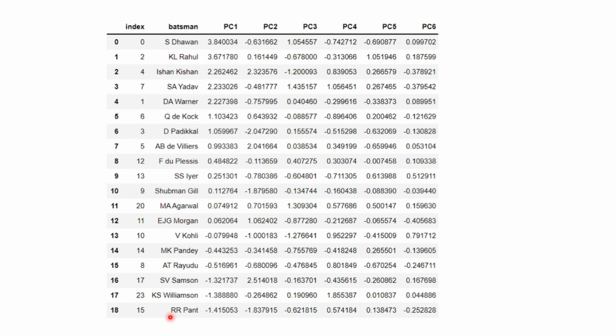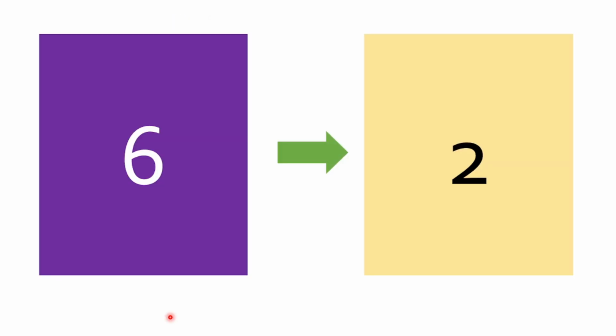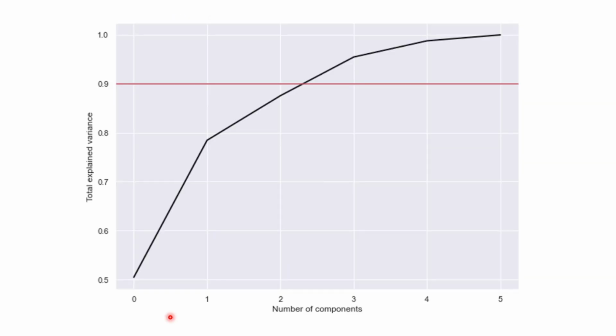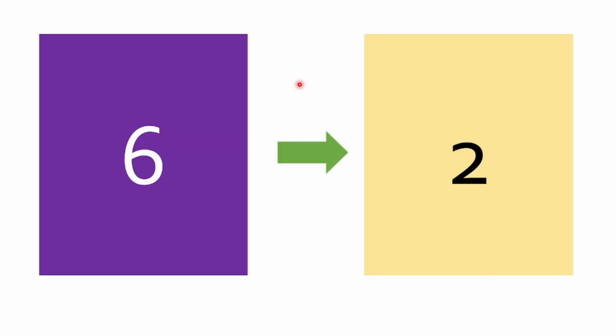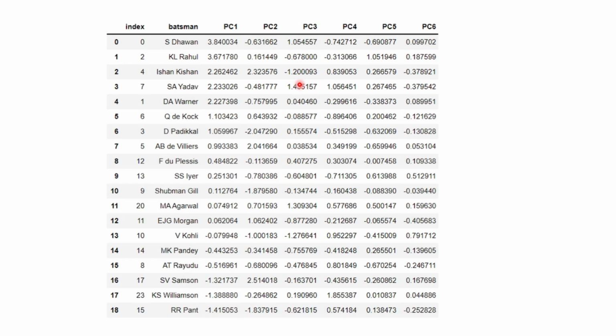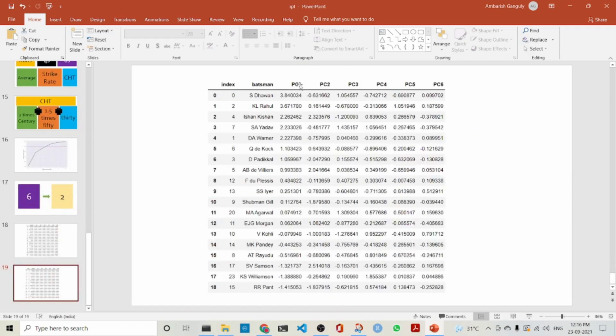And if I take 3, because we saw that it is slightly more than 2, that makes it 90% explanation of the data, then also it's practically the same. So what we will do later on is explain in detail how we have coded it in the next version of the video, and after that we will go in depth into what PCA is and so on and so forth.